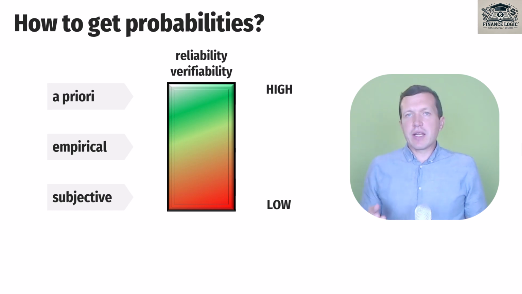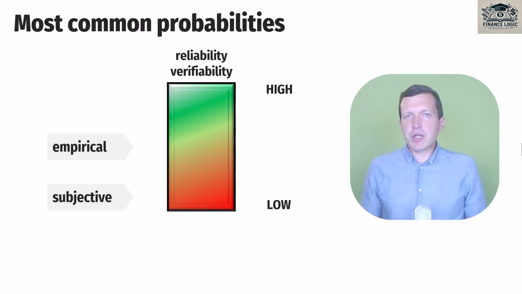And unfortunately, in our life, the most part of probabilities that we deal with, at least in the business, are empirical and subjective. So if we have some past experience, of course, we need to use empirical source, empirical data to define probabilities. If we deal with something new, our probabilities are very, very subjective. It means that we have a very low degree of confidence in our numbers. And as a result, we may have a very low degree of confidence in the numbers which we get based on probabilities.